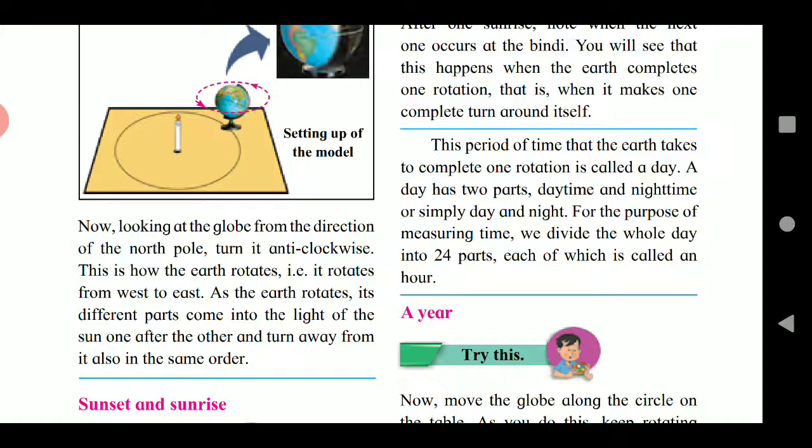So, we will notice that as one place comes in front of the sun, it moves away, and the next part of the earth comes in front. That is how each part of the earth gets sunlight.